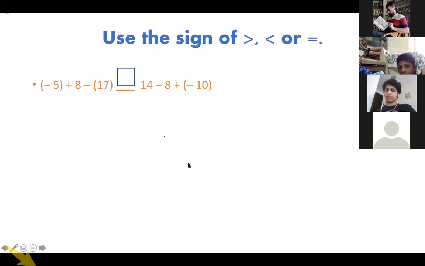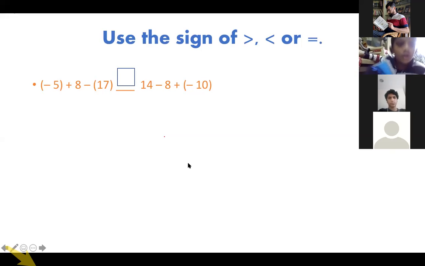Okay, so that's all for today's class. If you have any doubt, plus and minus, please practice in integers the rules that I told you. 2 negatives, you will add, put a minus sign. Plus and minus, you will find the difference and put the sign of the greater number. 2 positives, you will add and put a positive sign. Understood? These rules are clear to you? Yes.